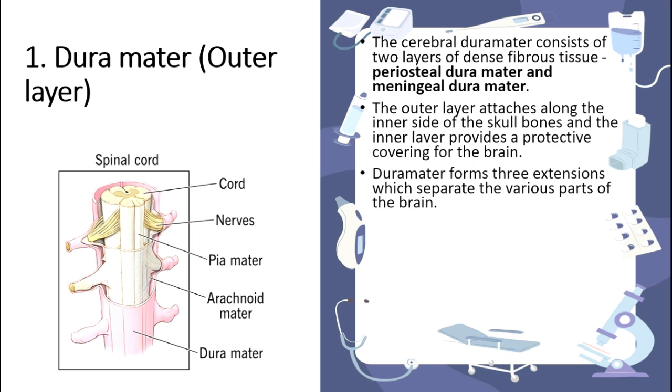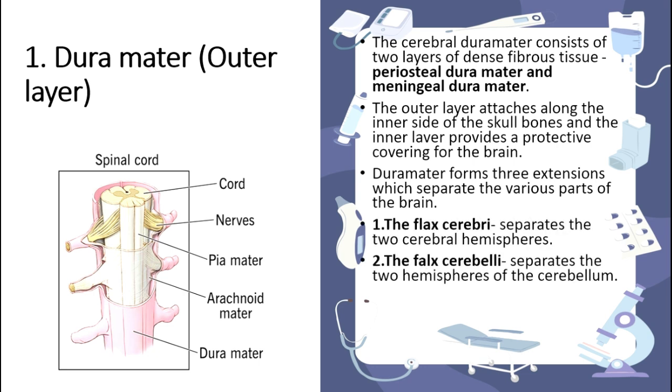It is a protective layer of the brain, and the dura mater also forms partitions that separate various parts of the brain: the falx cerebri and the tentorium cerebelli. The falx cerebri, as you can understand from the name itself, separates the two cerebral hemispheres. Then the falx cerebelli separates the cerebellum's two hemispheres.